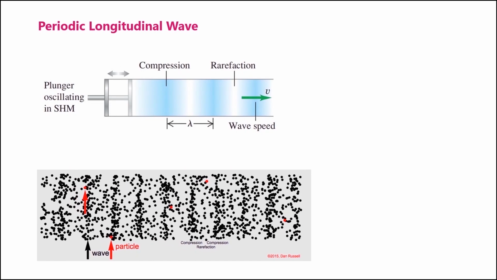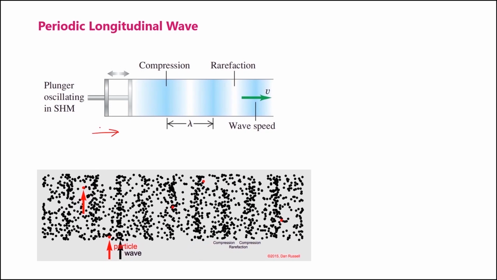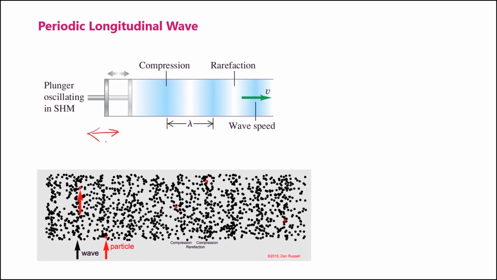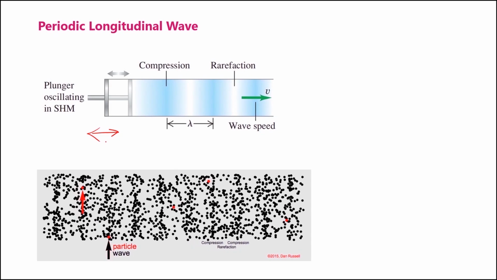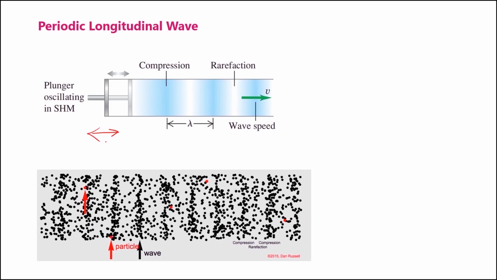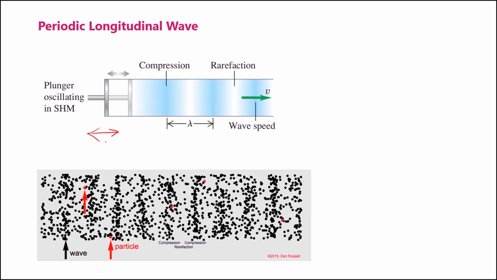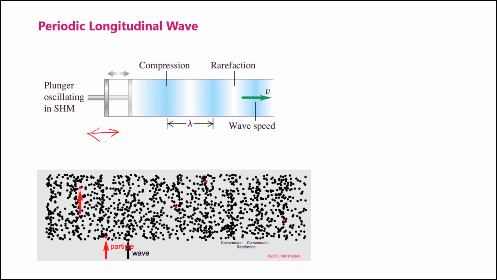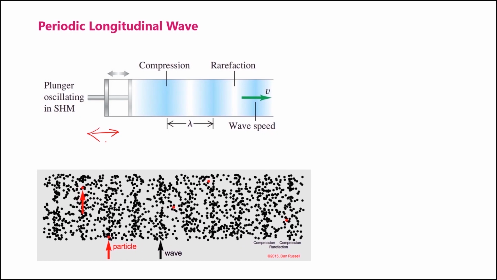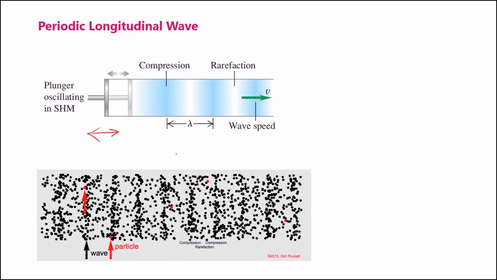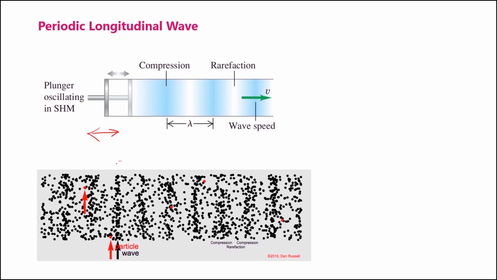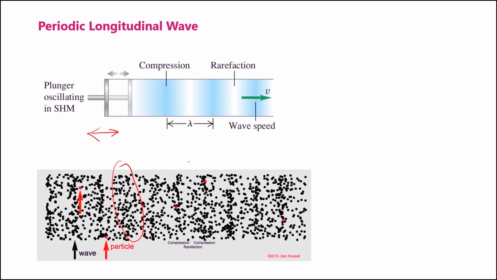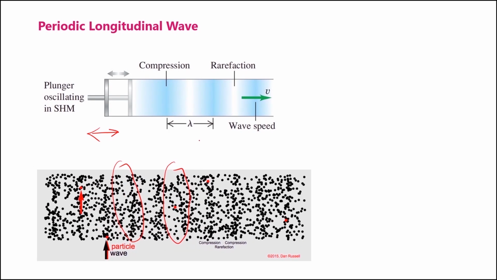Now suppose that we move the piston back and forth with a simple harmonic motion along a line parallel to the axis of this tube. This motion forms regions in the fluid where the pressure and density are greater or less than the equilibrium values. We call the region of increased density a compression and the region of decreased density a rarefaction.